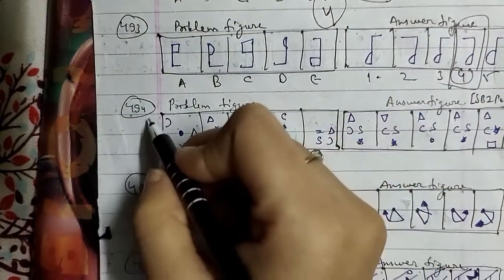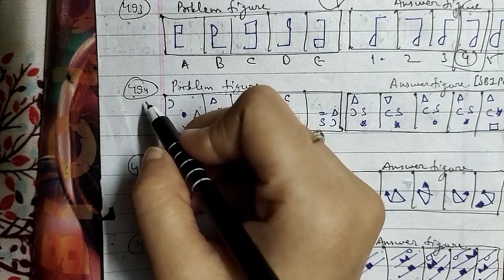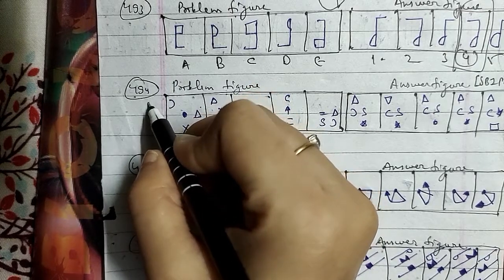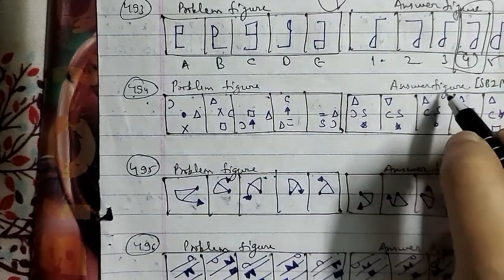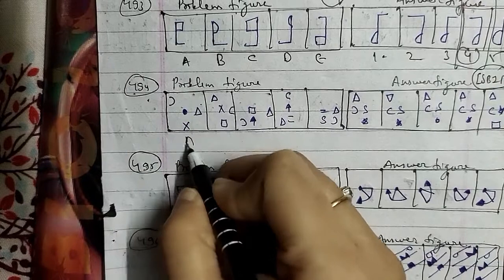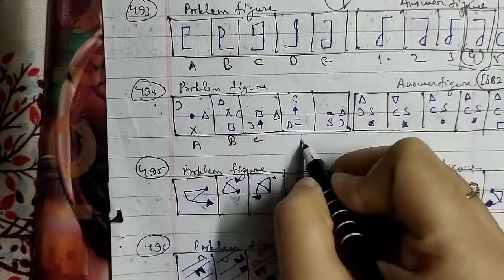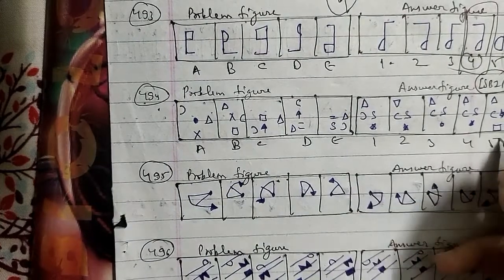Let's go ahead with another one, and that is the 494th question of the session. These were the problem figures, these were the answer figures, which have been asked in the SBI PO question paper as well, where this is the figure A, B, C, D and E. This is 1, 2, 3, 4 and 5 respectively.